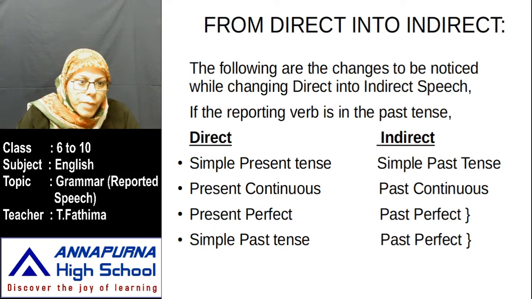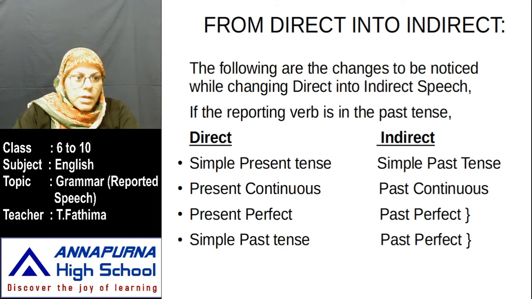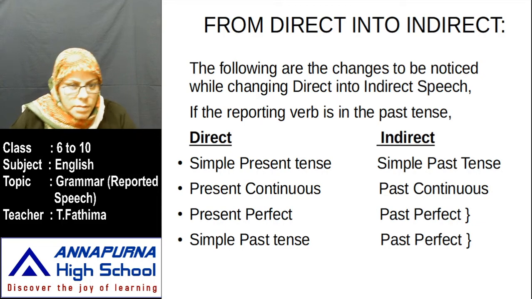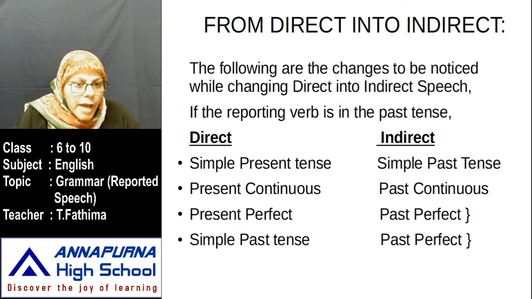Now how to change, what to change. You know all the forms of tenses: simple present, present continuous, present perfect, present perfect continuous. All the present forms will change into past when you change from direct to indirect.